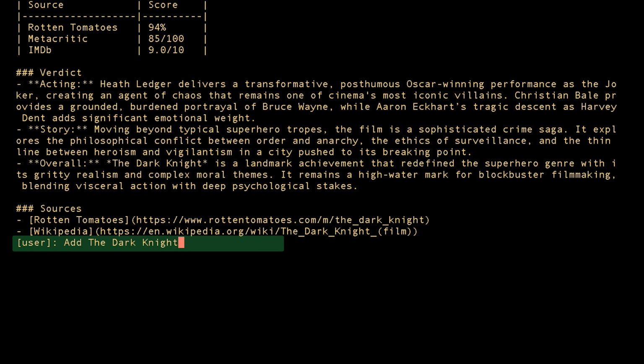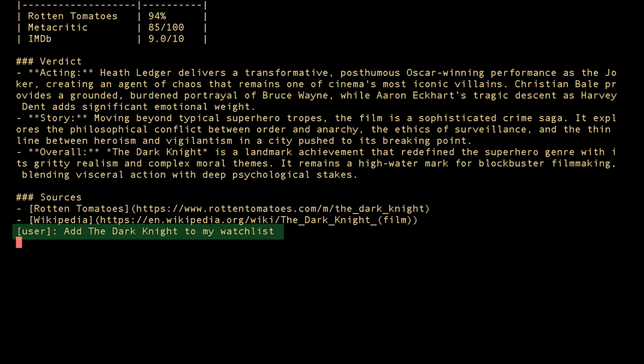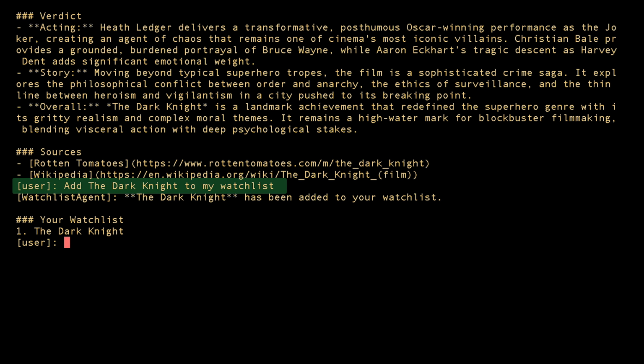Now I save it. Critic's Cut director recognizes this as a watchlist request and hands it off to the watchlist agent. Under the hood, the before tool callback validated the title. It's under 200 characters and the list isn't full. Then the tool wrote The Dark Knight to session state via tool context.